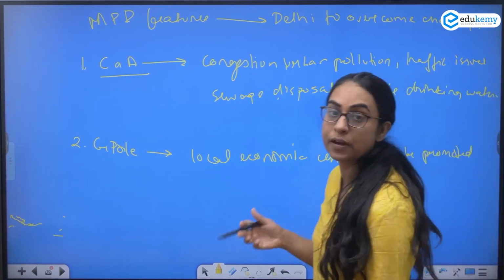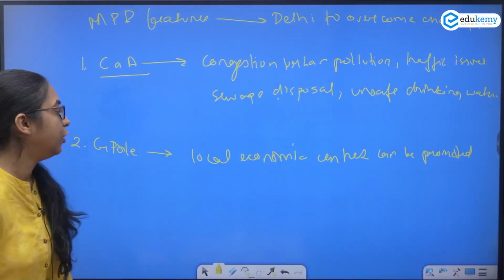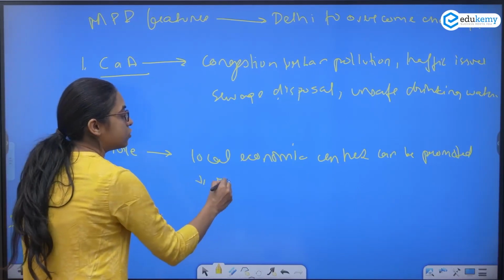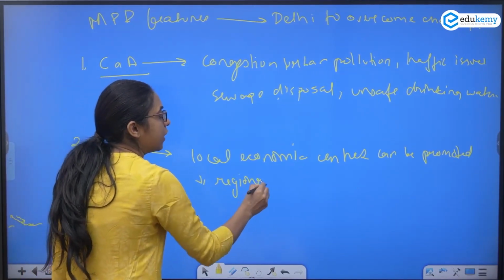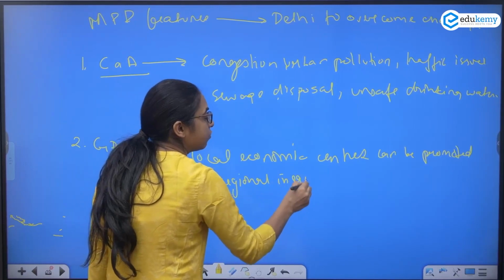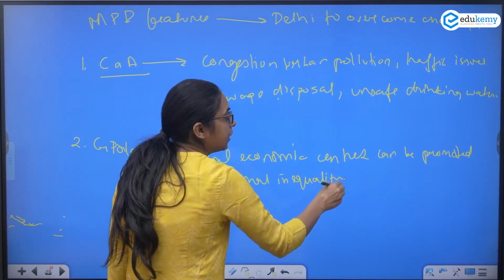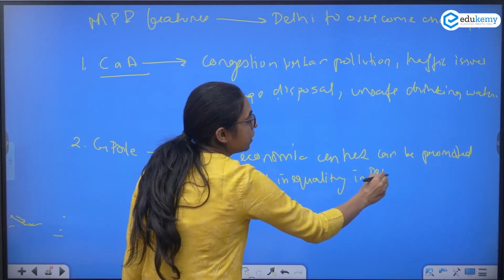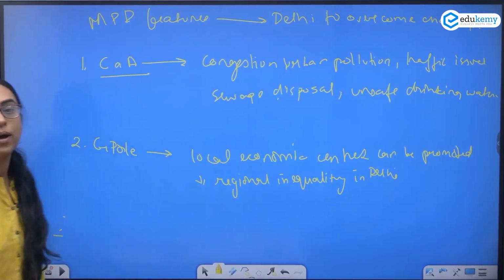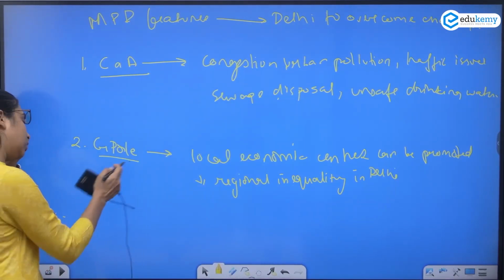How will this help? This will help in reducing the regional inequality in Delhi. So this is about the growth pole.